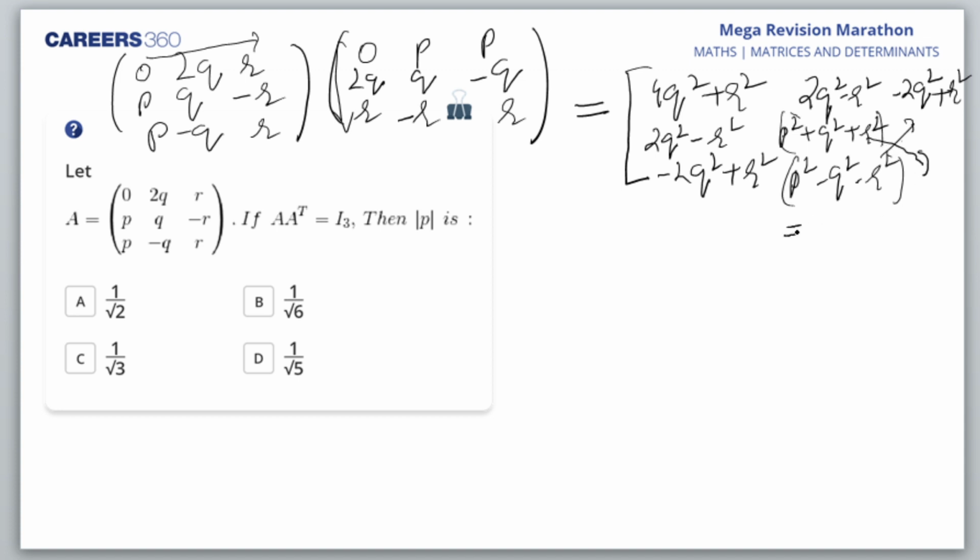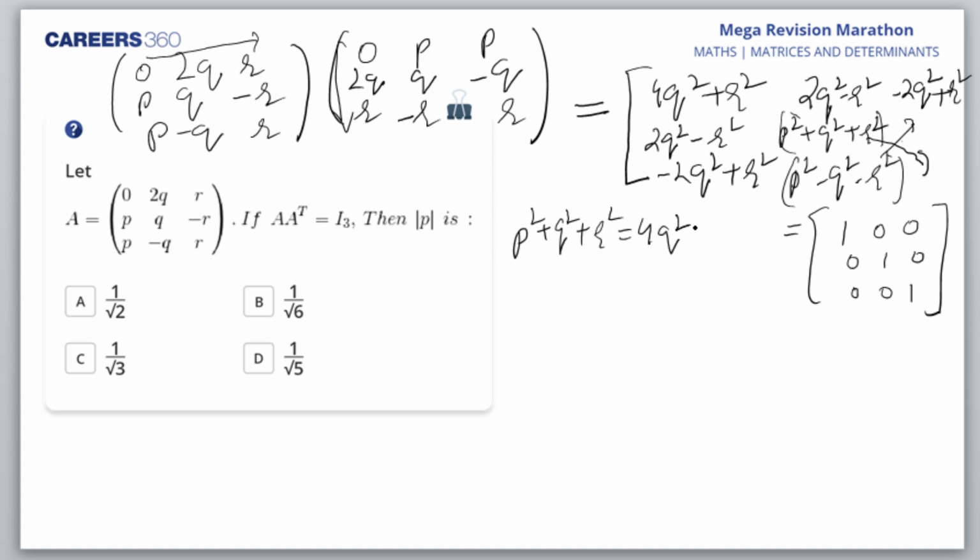You want to equate it with 1 0 0, 0 1 0, 0 0 1. Am I right? So when you equate it with this, you get 4q square plus r square. That would be equal to p square plus q square plus r square, because this is A22 and A33 both. This would be equal to 4q square plus r square. That would be equal to 1. Am I right? Hello?